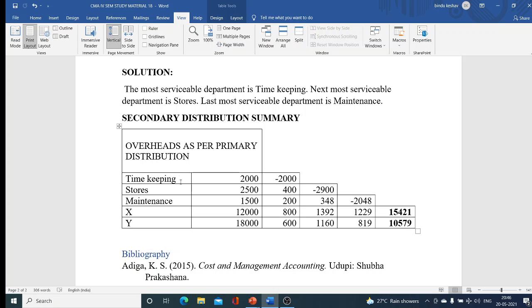Based on that order it is written, and then the overheads are distributed to other service departments and the production departments. Finally, when we complete the overhead distribution summary, it looks like the steps of a ladder, and we call it the step ladder method.